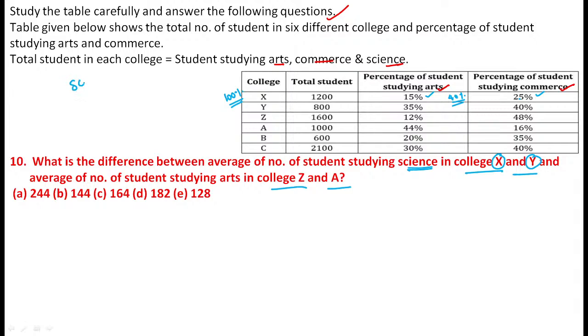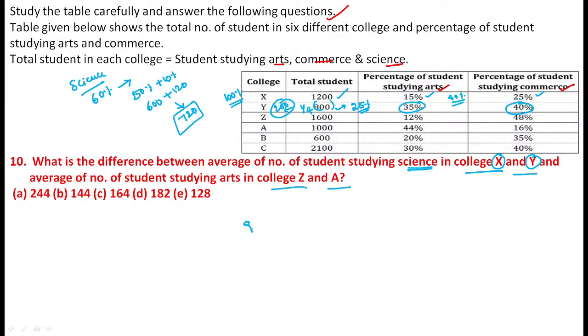Now I've calculated here: science students are exactly equal to 60 percent. 60 percent means 50 percent plus 10 percent. 15 percent value becomes exactly 600, 10 percent becomes 120. Now you get the value 720 members. So 720 members are science. Now the same thing for Y: 40 plus 35 completes 75 percent, and we are left with 25 percent. 25 percent means one fourth, and one fourth value becomes exactly 200.